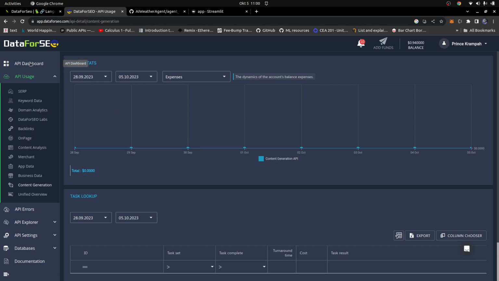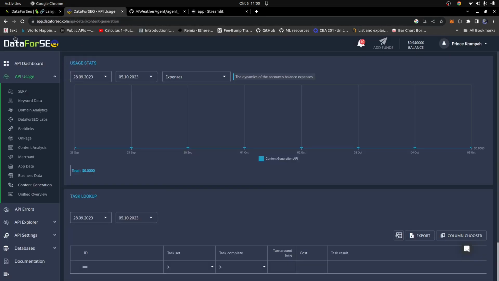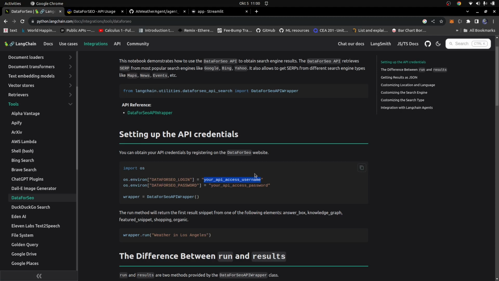You can find it on the dashboard section. Okay, and then you can find your access password. You can also find it on your dashboard section. You can find that as well. So once you have that done, let's go back in here. Good, and we have everything installed that we need.